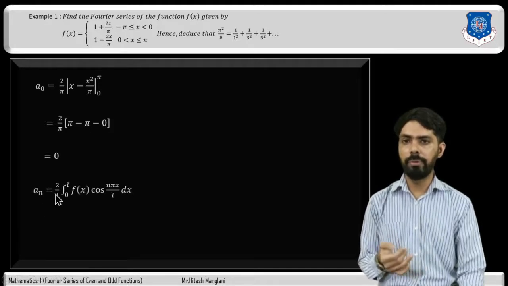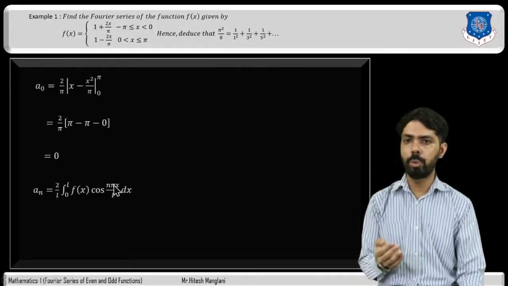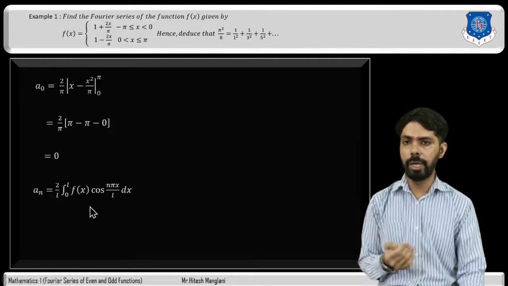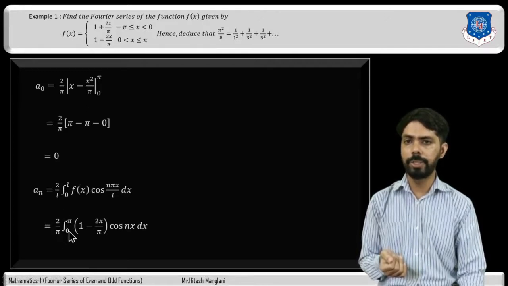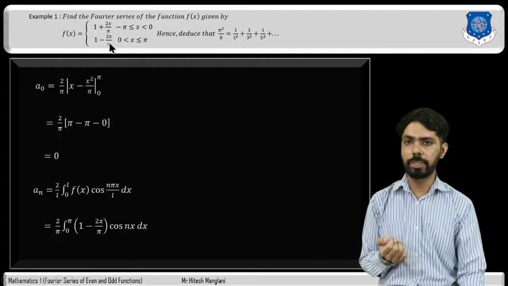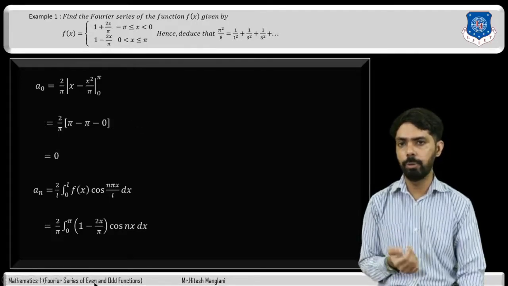Now we will find out an, which is given by 2 divided by L integration 0 to L f of x into cos n pi x divided by L dx. And in this example value of L is pi, so we will replace L by pi. So here 2 divided by pi integration 0 to pi f of x will be 1 minus 2x divided by pi into cos nx dx, because here pi cancels out, and for this interval value of function is 1 minus 2x divided by pi, because f of x is 1 minus 2x divided by pi for 0 less than x less than or equal to pi.